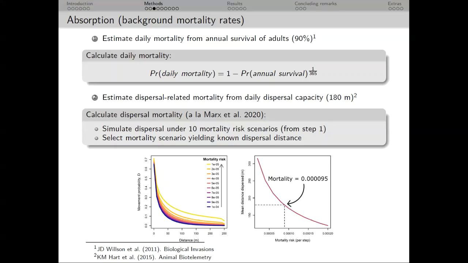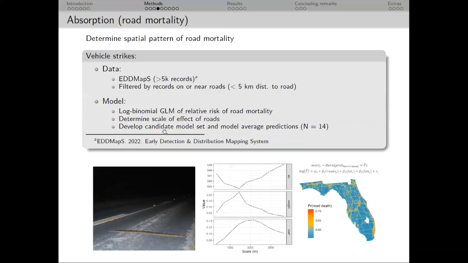I then selected the mortality risk scenario, which yielded an estimate of daily dispersal that matched the mean max dispersal from the literature, and that's 180 meters. See here. So this would serve as background mortality rate. Now moving on to my hypothesized absorption sources.